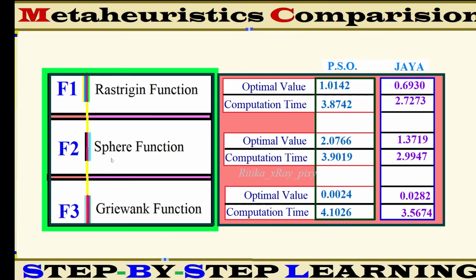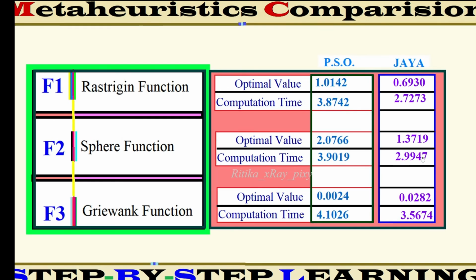For the second function, the computation time for PSO is 3.9019, and for Jaya algorithm it is 2.9943. Again, for the second function, Jaya algorithm computation time is better as compared to PSO.